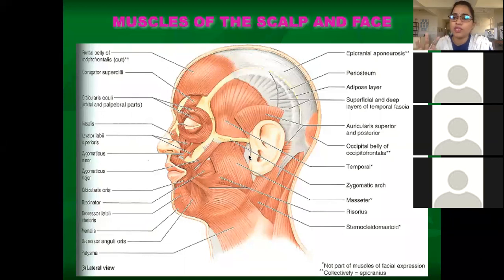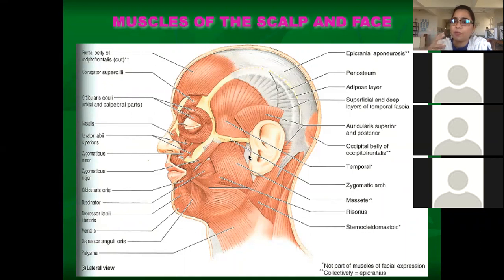You remove the skin, you will see these muscles. In a fresh cadaver without embalming you can see all these muscles, but after embalming, these are very thin muscles. They are stuck to the skin and fascia, and you cannot separate them, so you cannot appreciate these muscles so well.